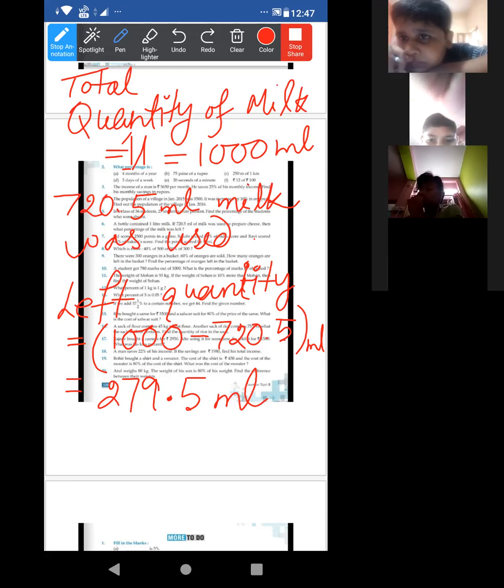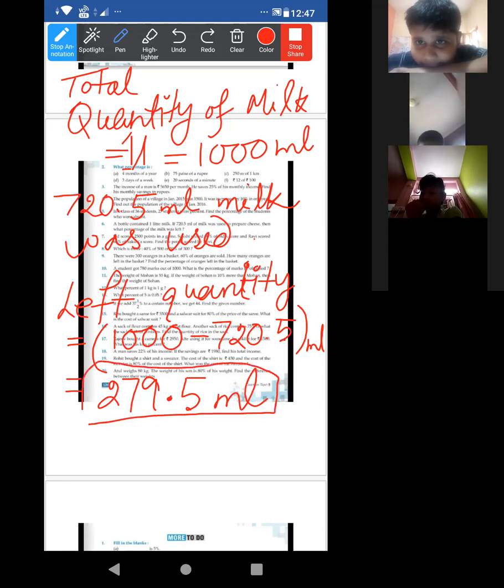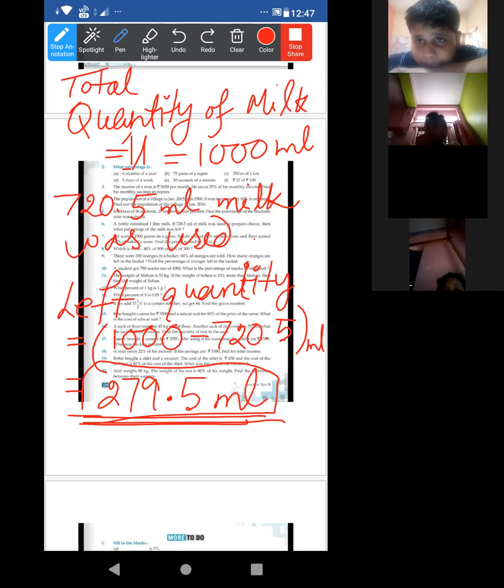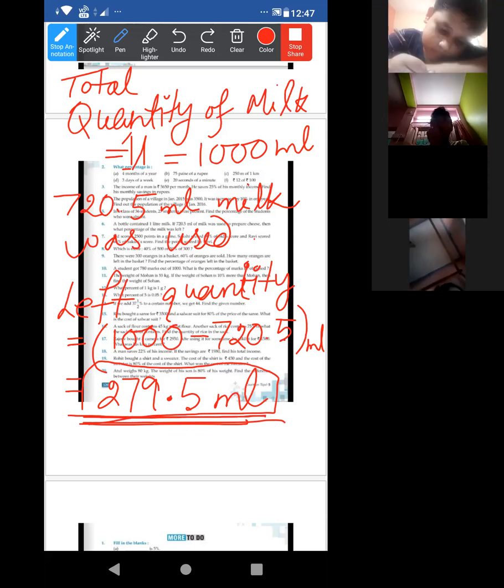Okay. Now this milliliter is the left quantity. Now the question asked is, what percentage of the milk was left? This one we have to find out. This is not a percentage, right? This is the quantity. This many milliliters of milk was left. Yes or no? We have to find the percentage. Yes, ma'am. By 1000 into 100.